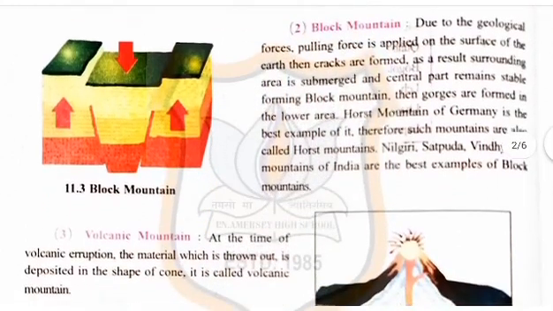Then gorges are formed in the lower area. Horst mountain of Germany is the best example of it. Therefore, such mountains are also called Horst mountain. Nilgiri, Satpura, Vindhyachal mountain of India are the best examples of block mountain. Children, on 11.3, you can see the picture of block mountain.